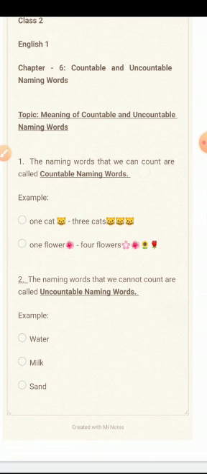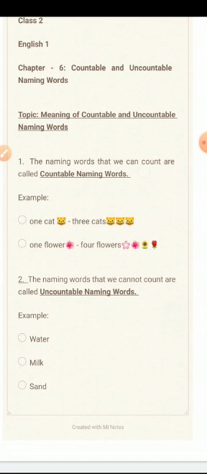Number 2, the naming words that we cannot count are called uncountable naming words. For example, water. Can we say 1 water, 2 water? No. Milk. Can we say 1 milk, 2 milk? No. Can we say 1 sand, 2 sand?